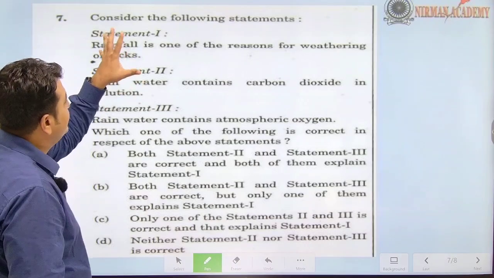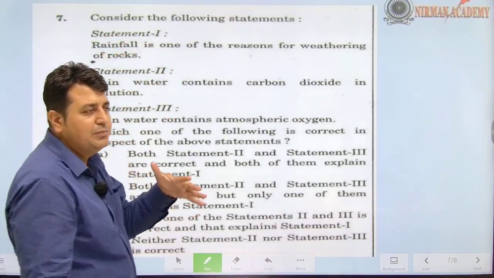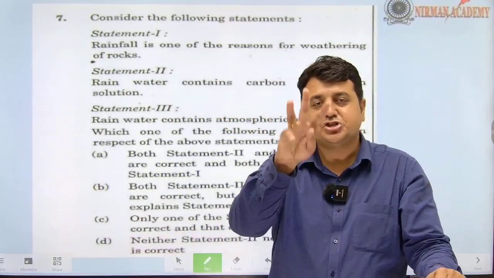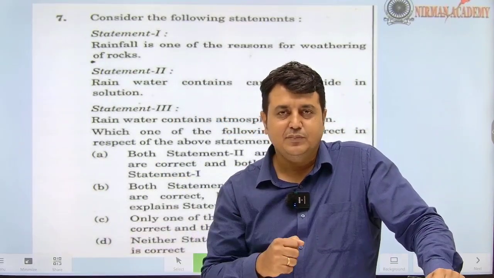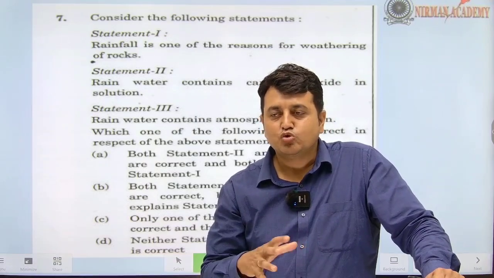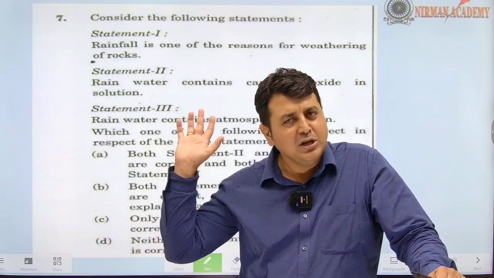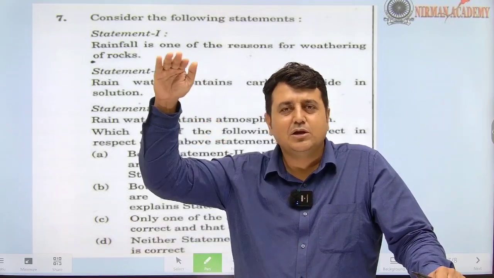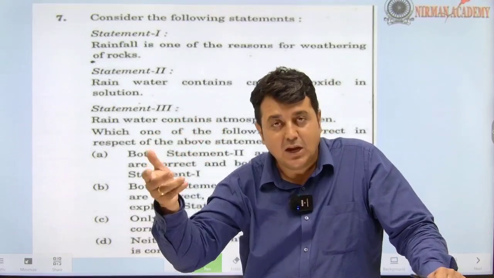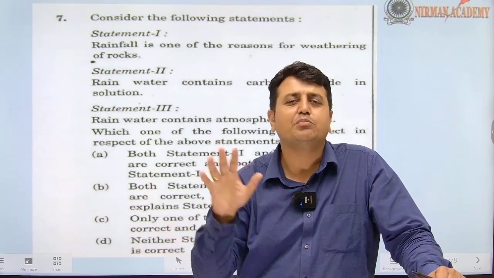Now the question: consider the following statements. Last year UPSC gave a surprise. They asked 3 statements in this question, and it was of the same assertion-reasoning type, and most of you are terrified because of it. Why? It's very simple. One statement is a basic statement and 2 statements may or may not attach with that. That simple thing. It was not anything very big.